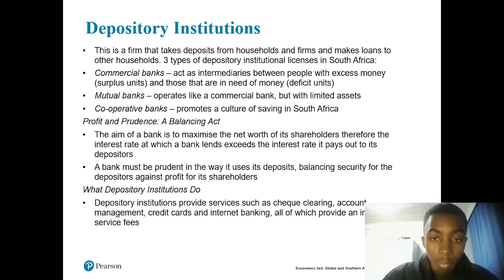That is what I was talking about, the interest rate that the bank takes when you borrow money. So that's how they make their net worth. That's the aim of the bank, to maximize its net worth. How does it do so? The interest rate at which the bank lends exceeds the interest rate at which it takes deposits. So if you go to the bank to borrow money, the interest is going to be higher than what the person who deposited money receives. If you deposit, the rate is going to be lower than the one paid by the person who borrowed the money. That's how they create their net worth, to maximize their net worth.